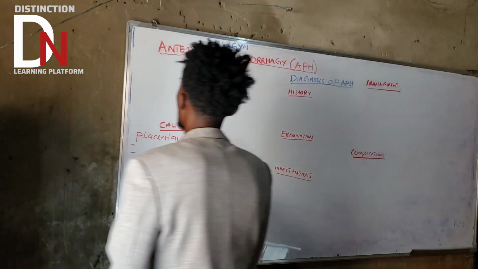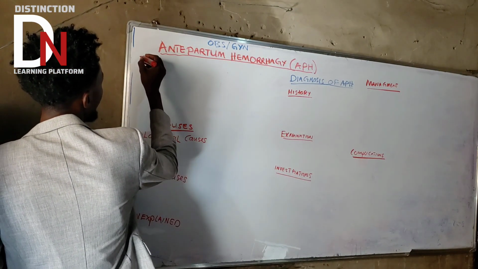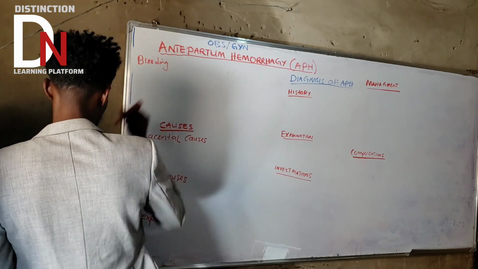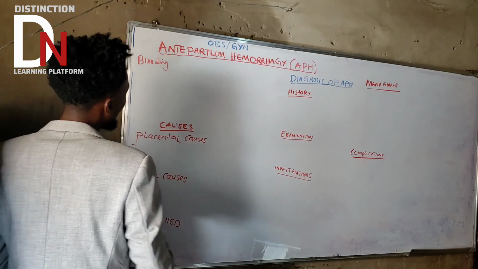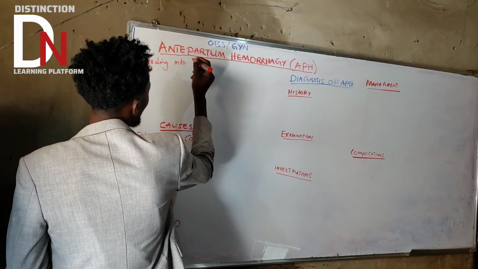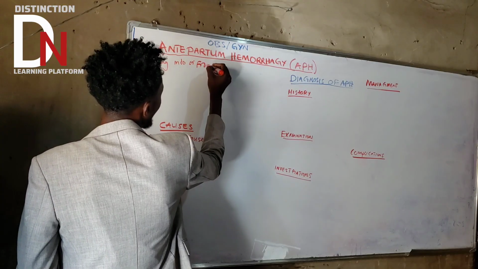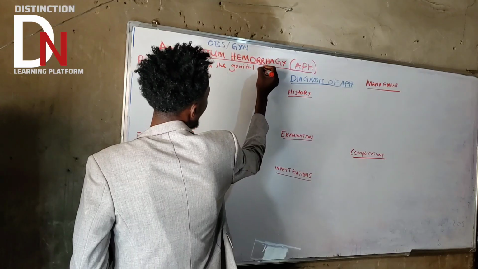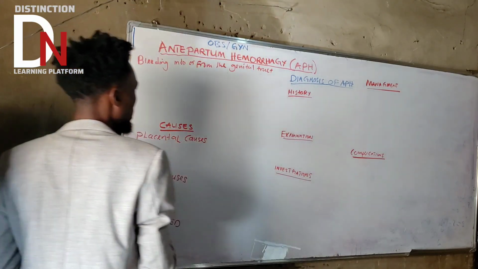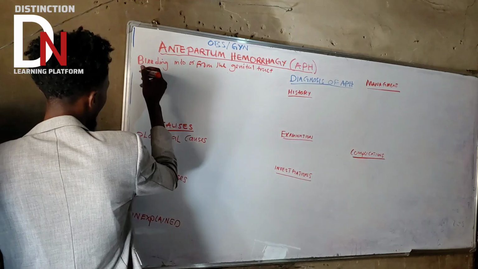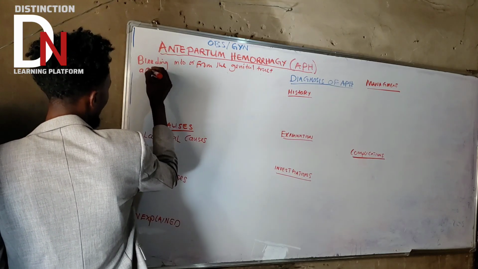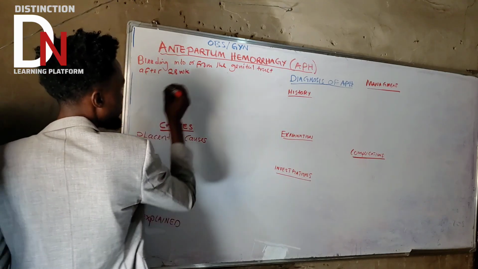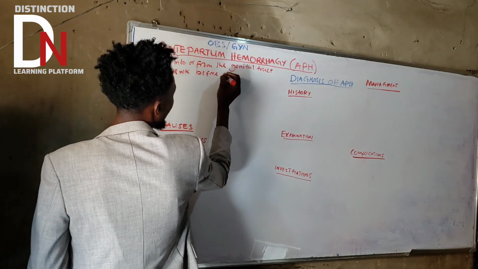We are saying bleeding into or from the genital tract after 28 weeks of gestation age before birth.